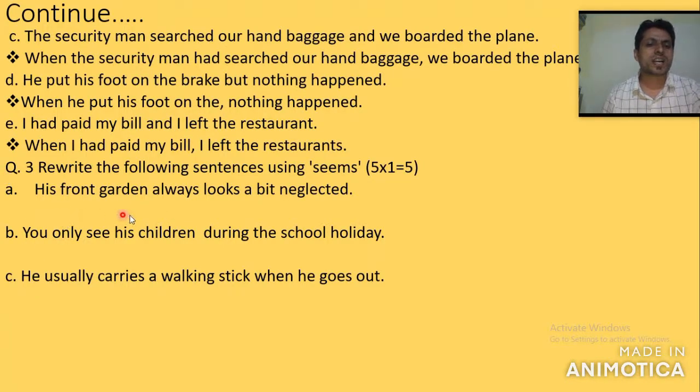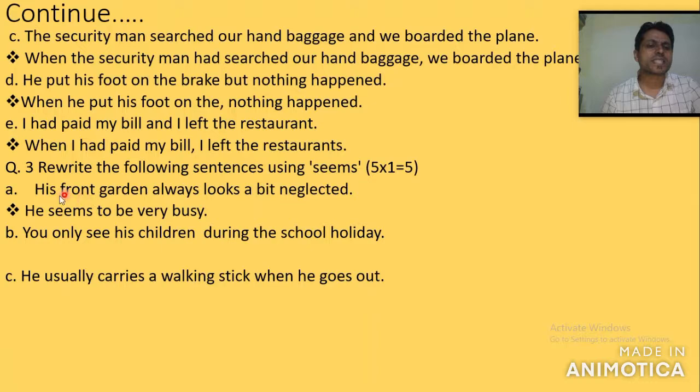His front garden always looks a bit neglected. So can you guess how you write this answer? We should use here 'seem'. His front garden always looks a bit neglected. What does it mean? If his front garden always looks a bit neglected, it means very dirty. It may be dirty, so that we can make a guess. So here we can write the answer.